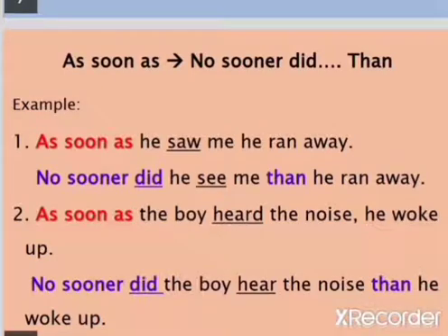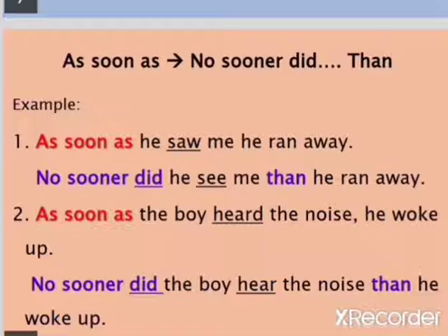If the sentence starts with as soon as, we can get the negative sentence by using no sooner did. For example, as soon as he saw me, he ran away. This is an affirmative sentence. Here as soon as can be changed to no sooner to get a negative sentence.